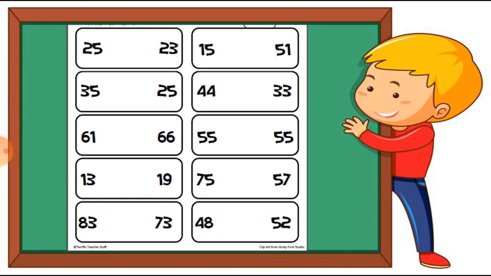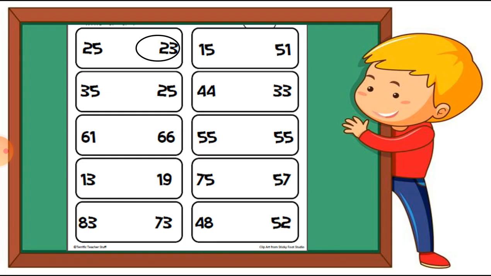So here are some examples for you students. Let's see some examples of it. Here is 25 and here is 23. So between these 2 numbers, which is the smallest? Here the 23 number is the smallest number. So circle on the 23 number.